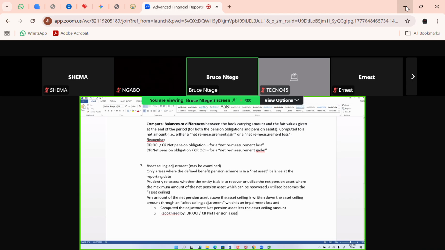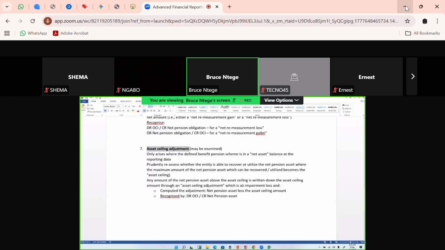That extra 1 million, which you can't recover, is going to create what we call an asset ceiling adjustment. So that asset ceiling adjustment implies that it's impaired. You cannot have all the net asset of 5 million. You can only recover 4. So the 1 million you can't recover is an impairment loss in that net asset, which we shall now credit out, or reduce the asset by that 1 million, while we debit it in the other comprehensive income.